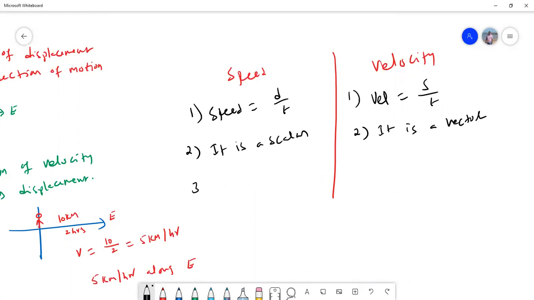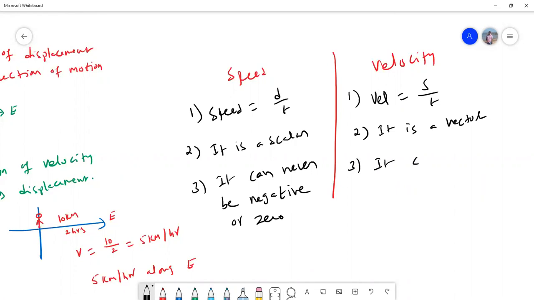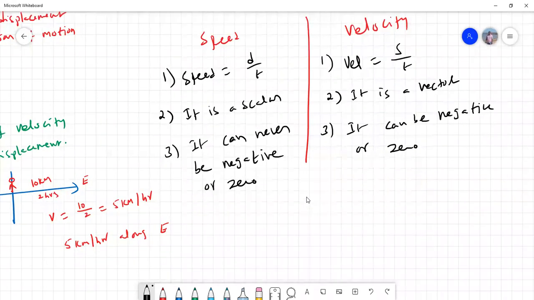When we say speed is a scalar, it can never be negative or zero. Since velocity is a vector, it can be negative or zero also. Velocity becomes zero when displacement becomes zero.